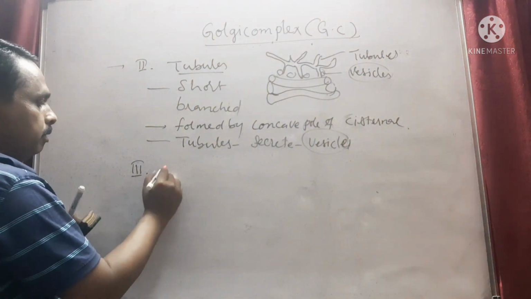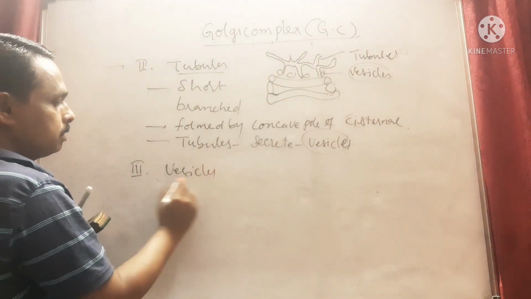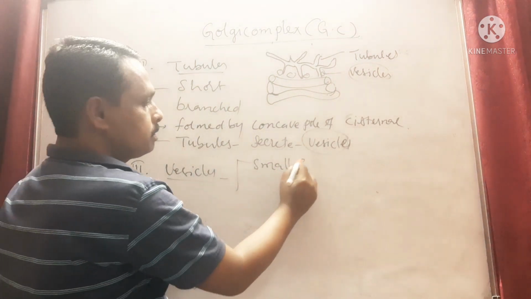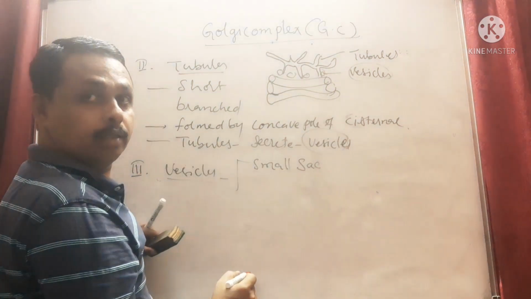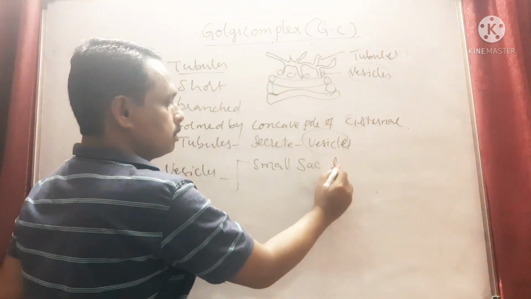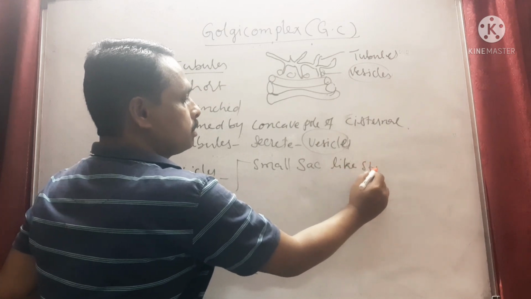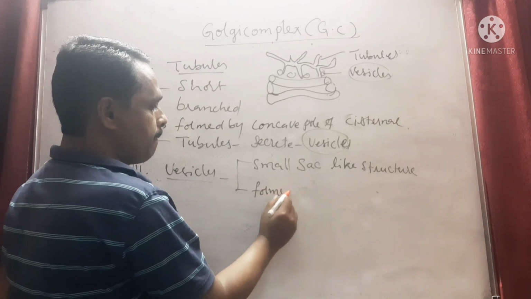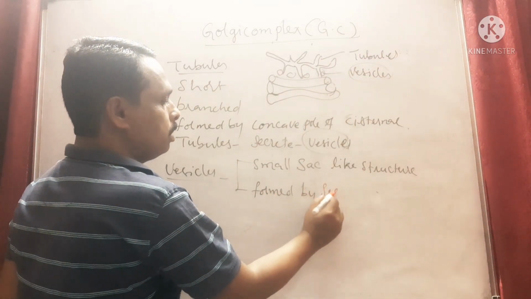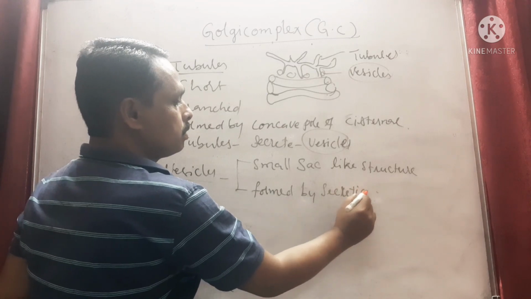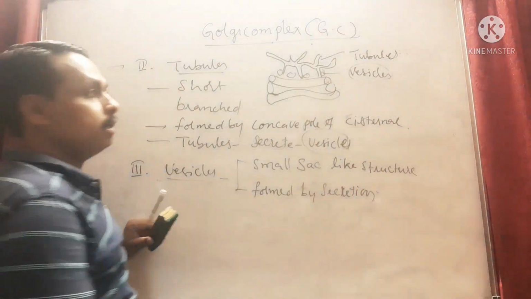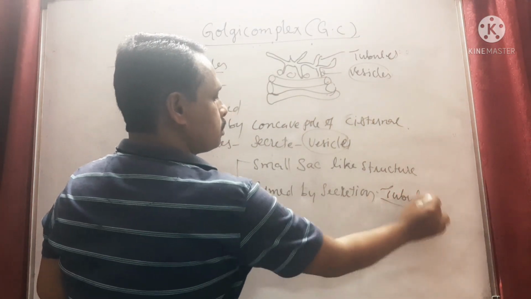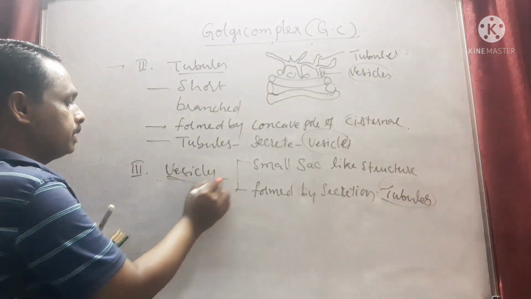Vesicles are small sac-like structures which are formed by the secretion of tubules. These are called vesicles.